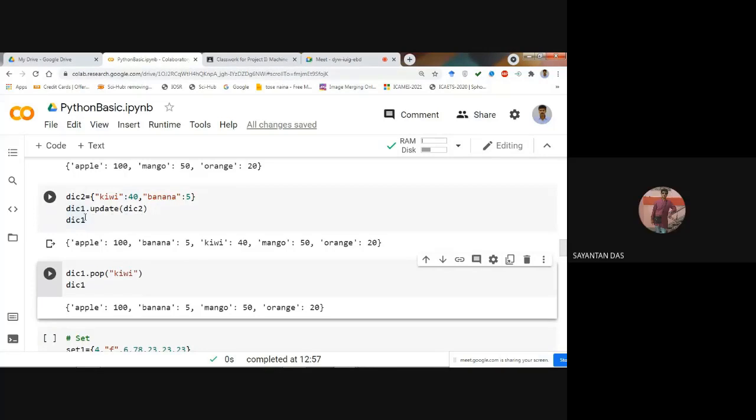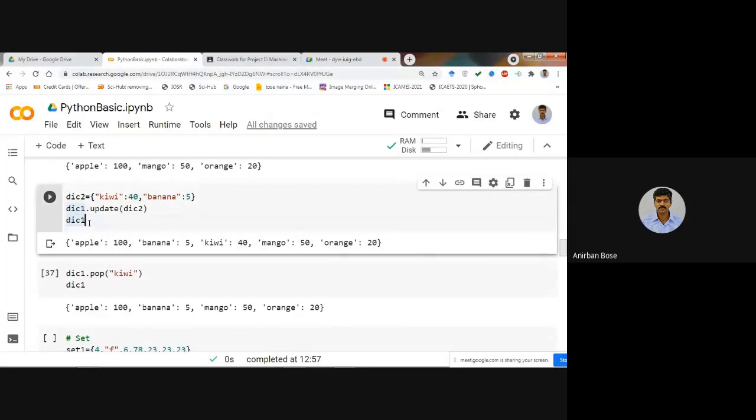In place of update, DIC 1 plus DIC 2 I think is not going to work. You can check whether it is working or not. You just write dictionary 3 is equal to dictionary 1 plus dictionary 2 and check whether it is giving any error or it's fine. If it is fine, then you can write it, but I don't think it will work. You can check.